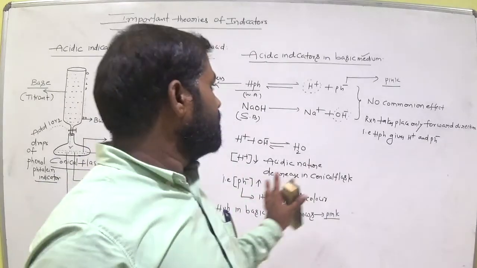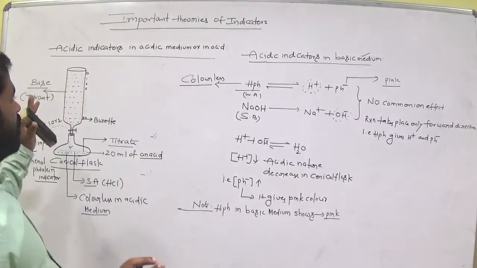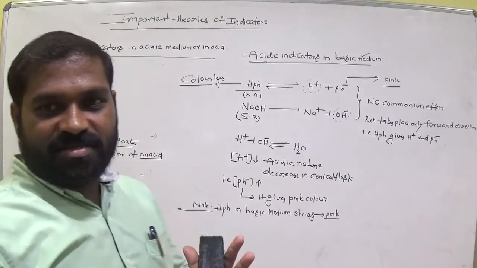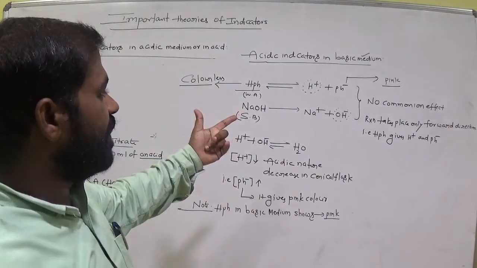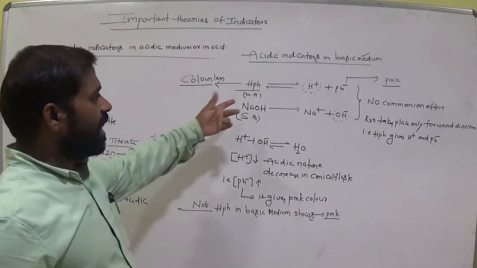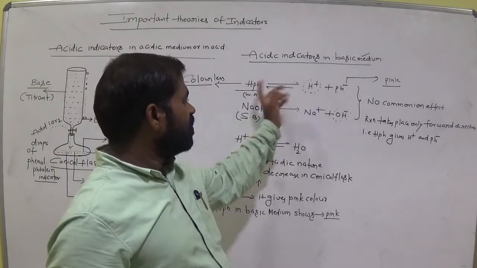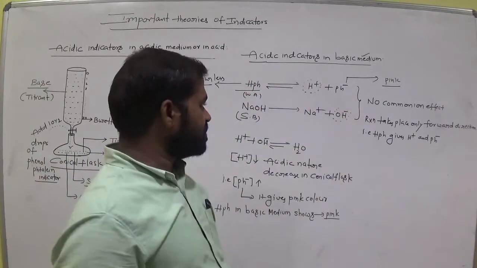So simple. This is about Ostwald theory. So in basic medium, what happened? More ionization takes place or not? More ionization, the forward reaction takes place. Okay.